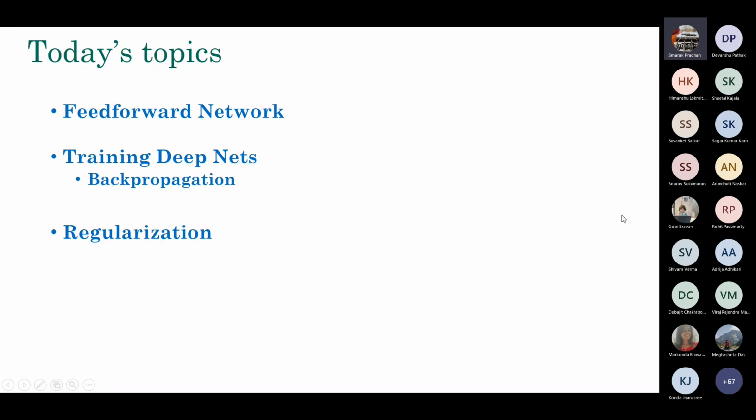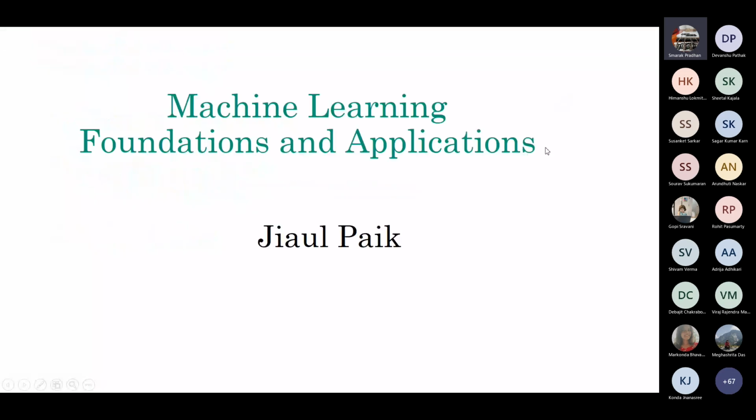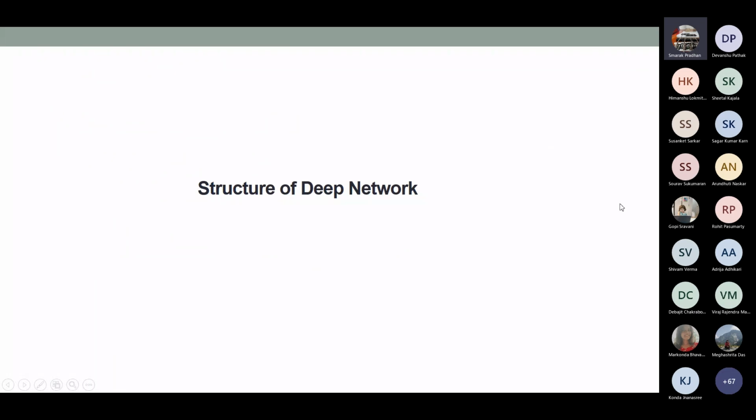So the famous backpropagation algorithm and how it actually works. And if time permits, then I will get into some additional things like regularization and all, which are important to make things little better. Okay, so that's the plan for today. Now, so let us start talking about the structure of the deep neural network.